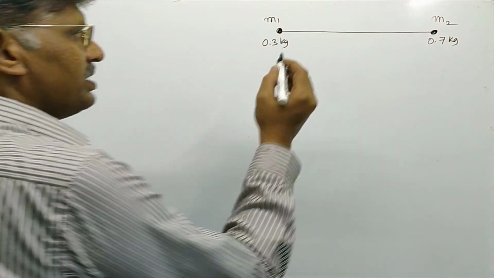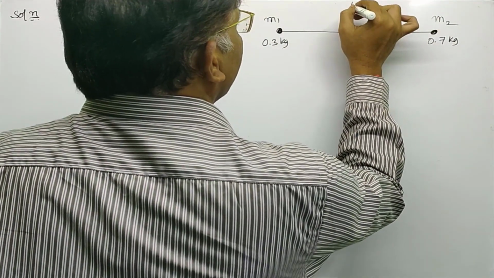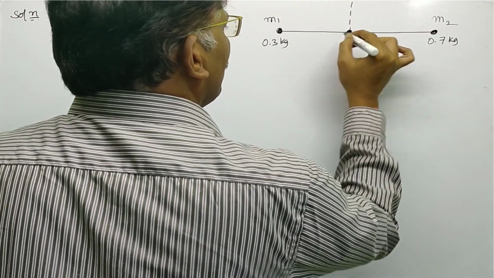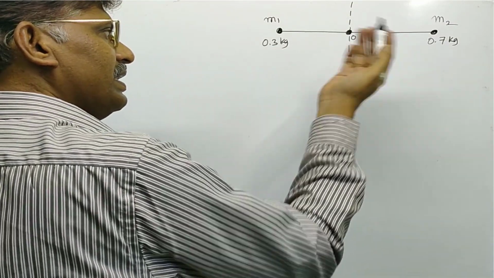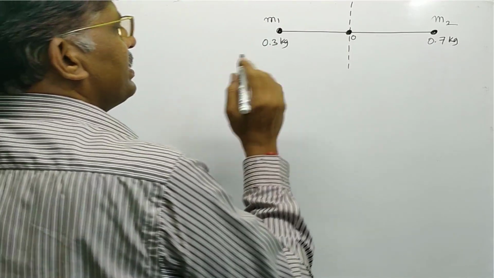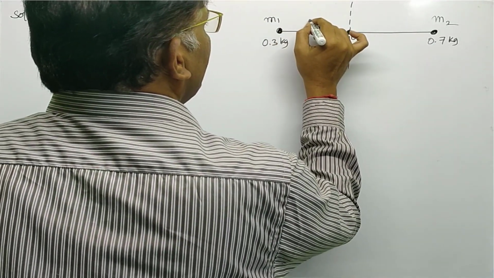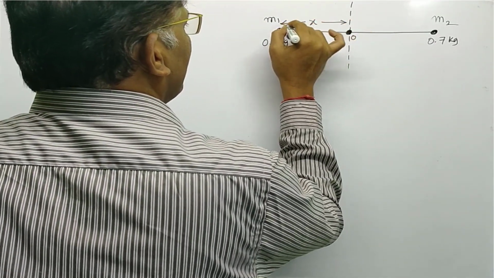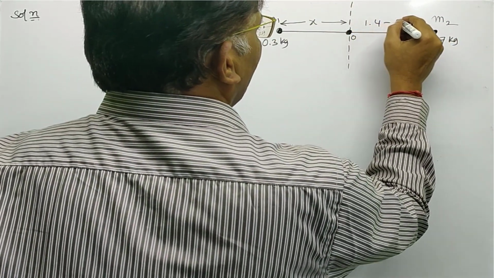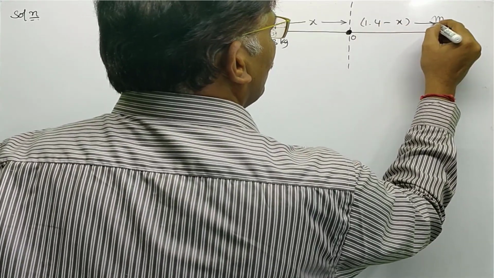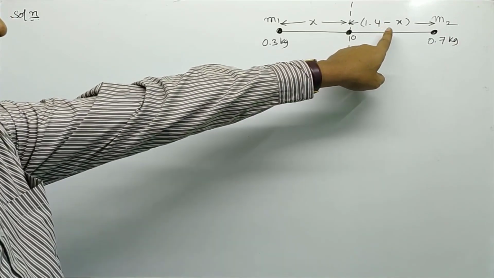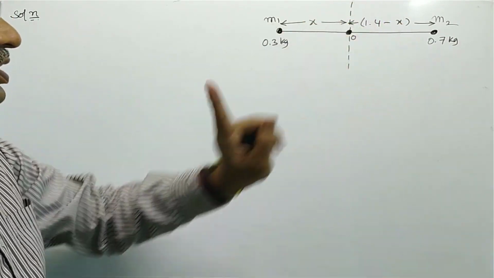Let us now imagine an axis passing through a particular point, let us assume O, and perpendicular to the length of the rod. Let us also imagine that m1 is at a distance x from the axis of rotation, and the remaining length, that is 1.4 minus x, is the distance of m2 from the axis of rotation.